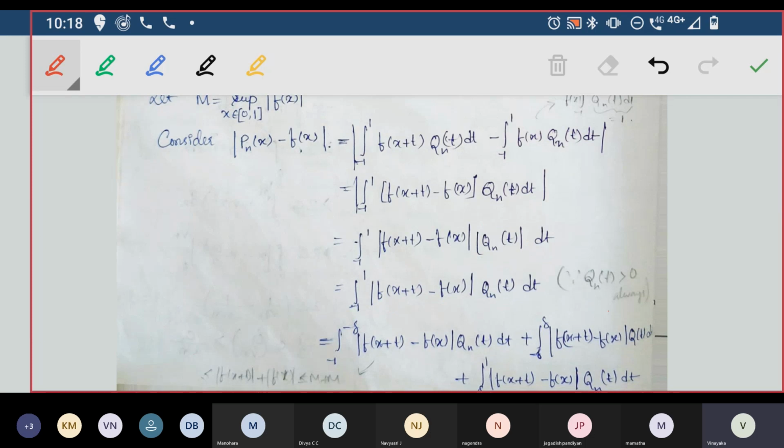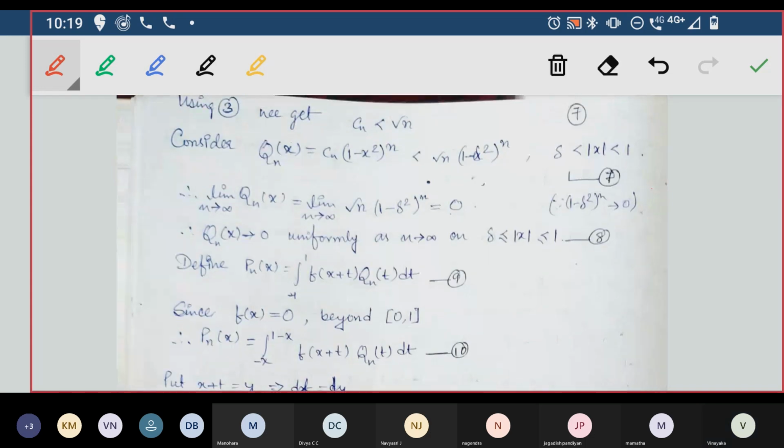Now, I'll divide. See what I needed, how I defined the function. I have not defined it for the entire x between -1 and 1. I have defined it here only for 0 to 1. So I have to divide this whole thing. How will I divide? I'll divide in terms of delta, which I used here. Once again, this is a mistake: delta is less than or equal to modulus of x, less than or equal to 1. I use this one here.